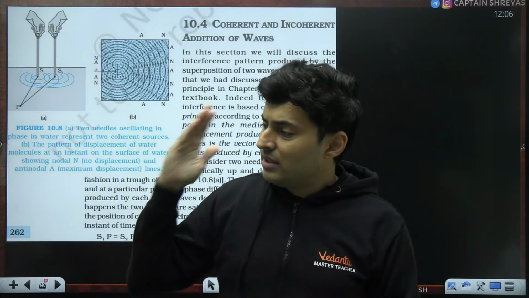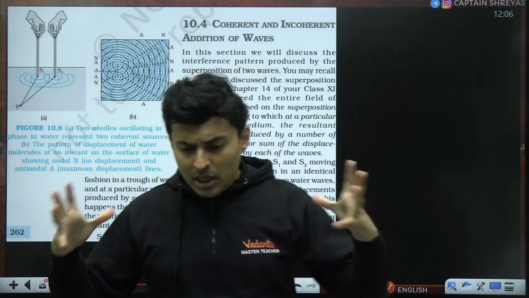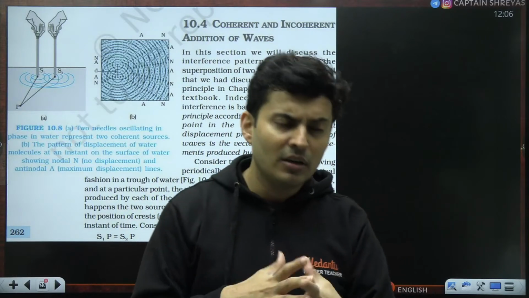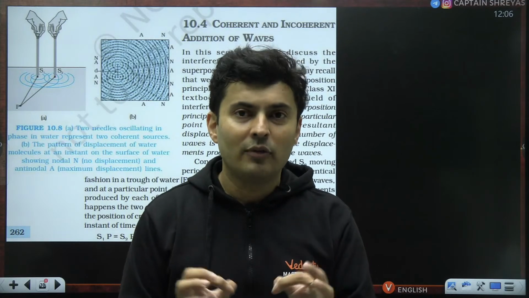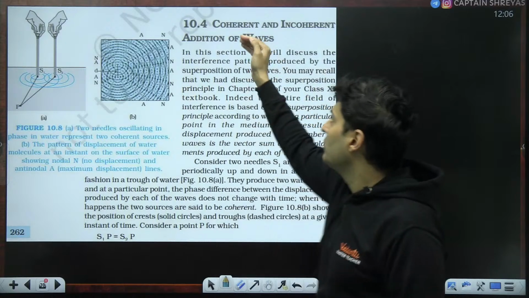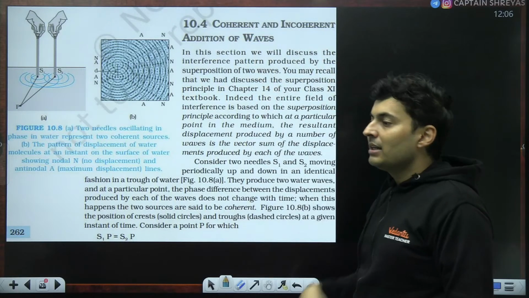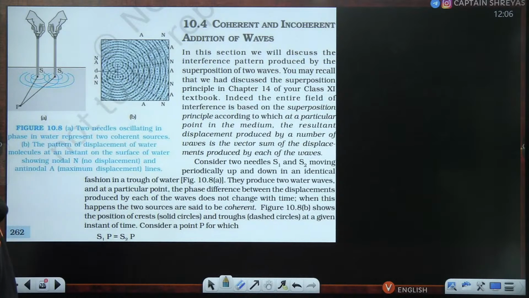But I know, okay, this is blue light, this is also blue light, this is the amplitude, this is amplitude. Okay, they are going to be together here, and every time this is going to happen. Then I can comment, I can formulate, I can discuss about it. So that is the reason why we discuss coherent sources and we do not study incoherent sources. Is this clear, my dear warriors?